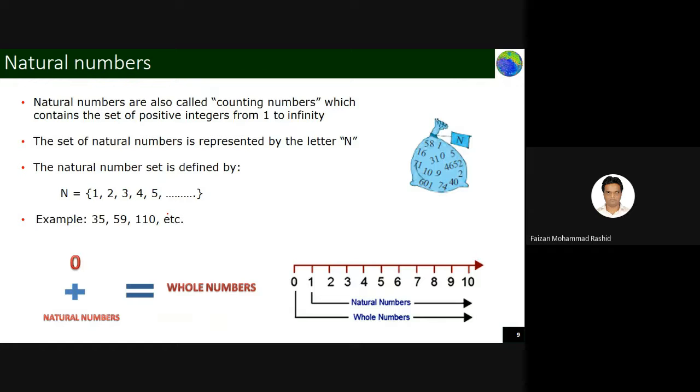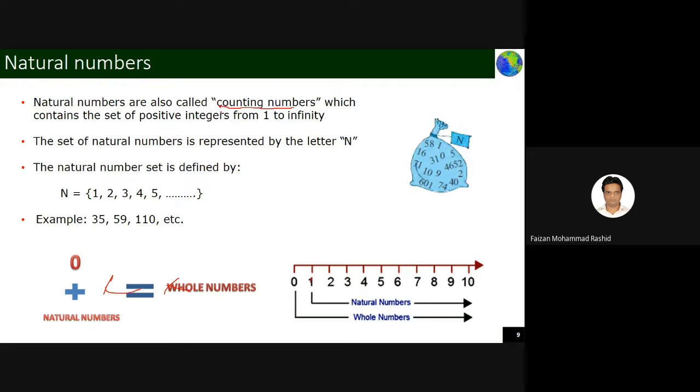Natural numbers are the simplest numbers that mankind has known from a long time. Actually, this plot should not be there. I didn't remove it. These are called counting numbers: 1, 2, 3, 4, like this, or any number you name, 59, 34, 110.